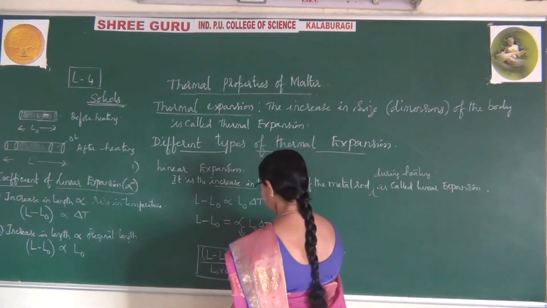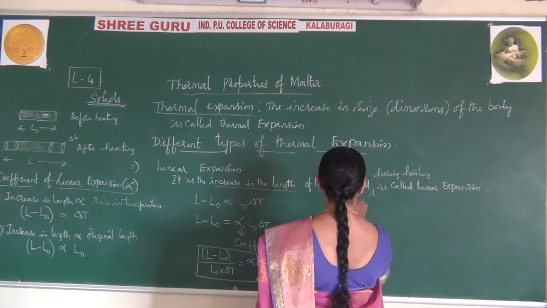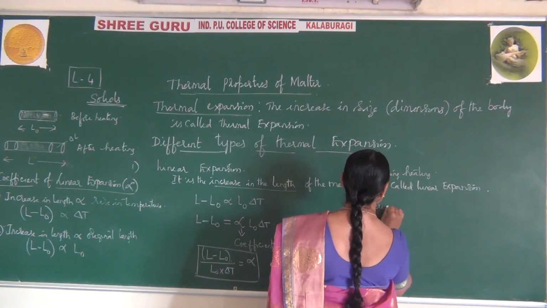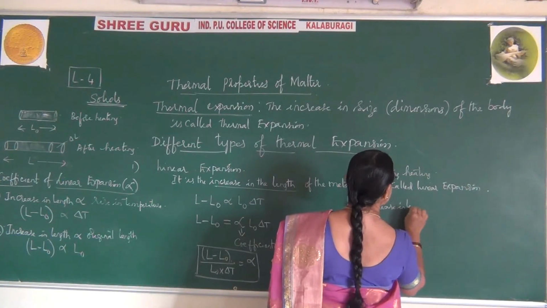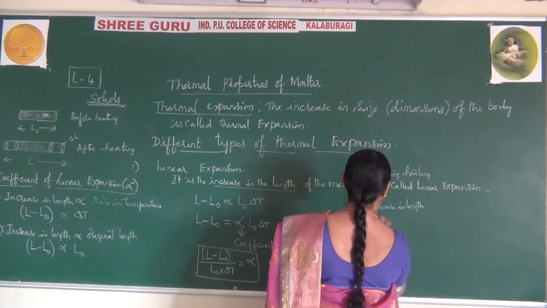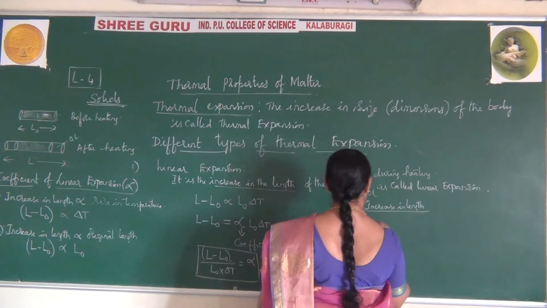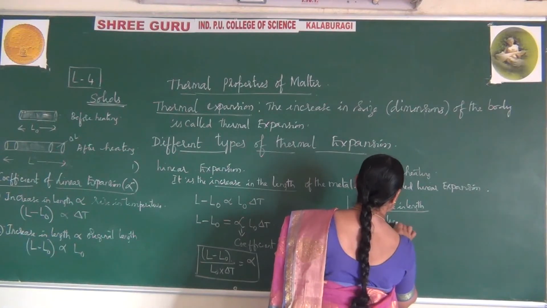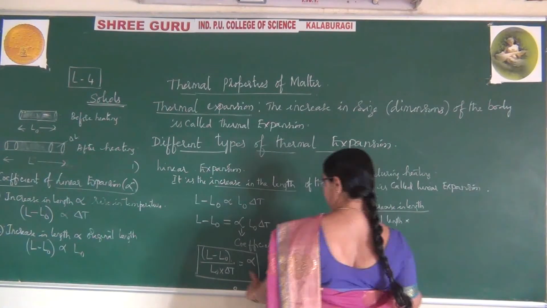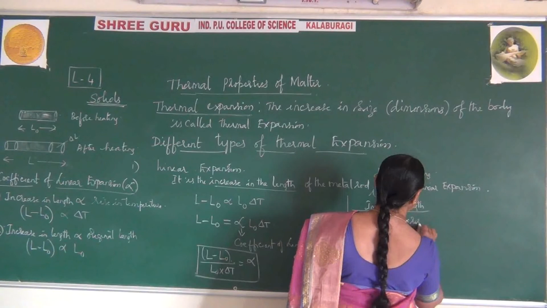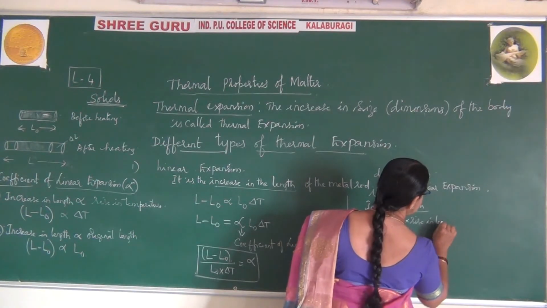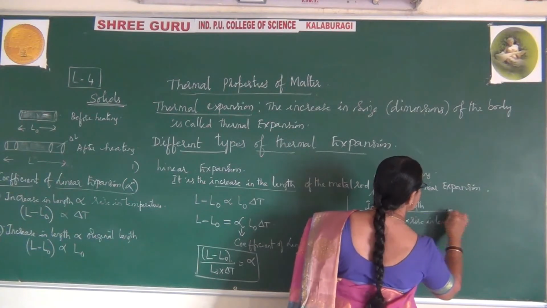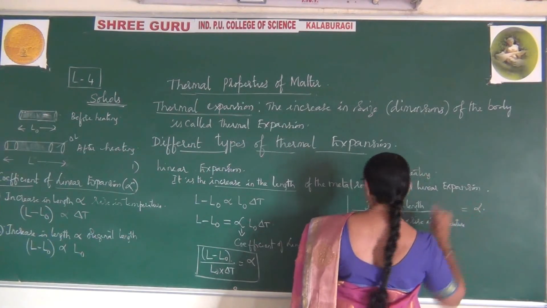This is regarding the formula. I read it as increase in length divided by original length into rise in temperature is equal to alpha. What is this alpha called?